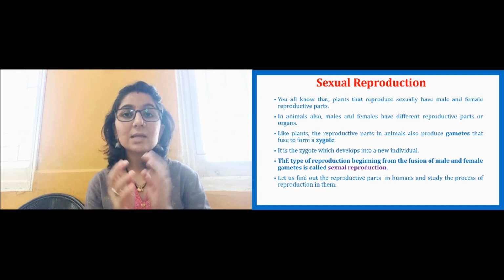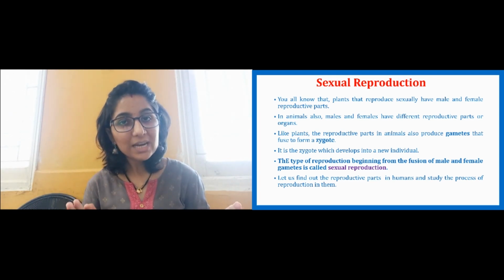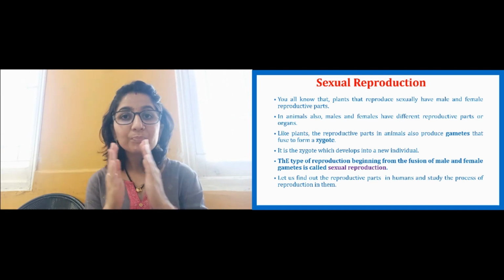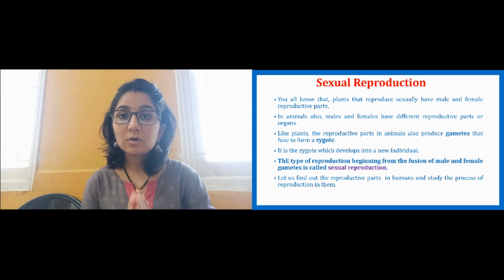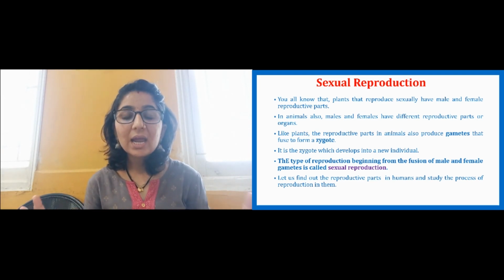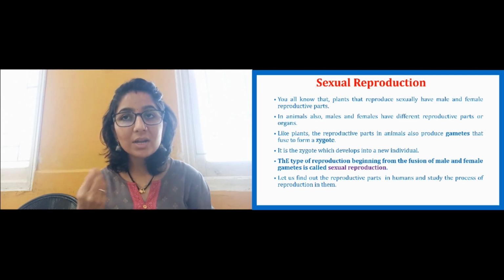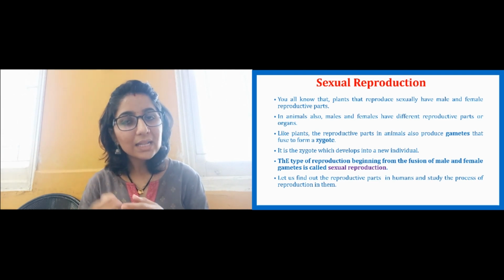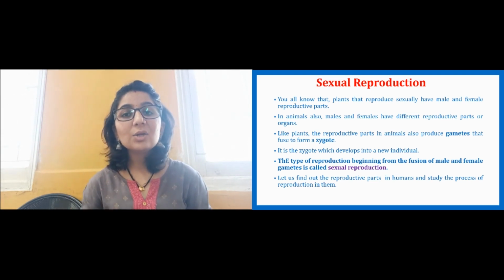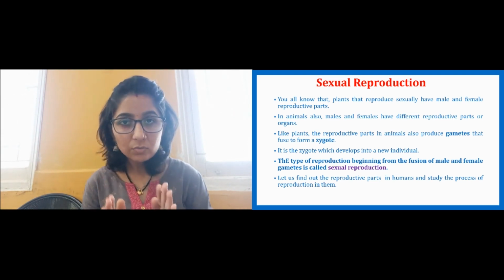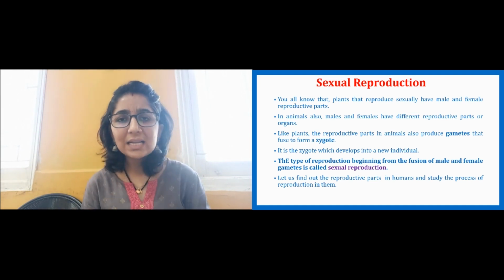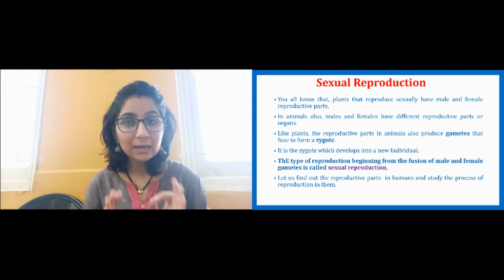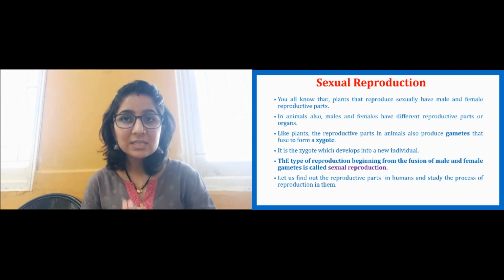You have learned the structure of a flower. The flower contains male gametes and female gametes, and both the gametes fuse together, which causes fertilization. After fusing those gametes, it forms a zygote, and then the zygote will continue to grow into an individual plant. Exactly the same is the case in animals.